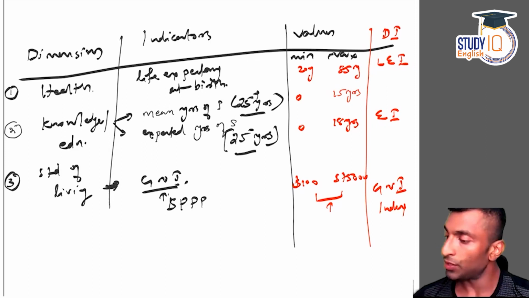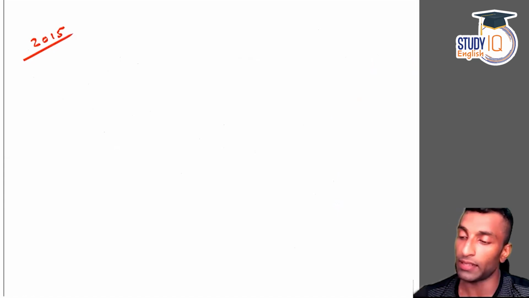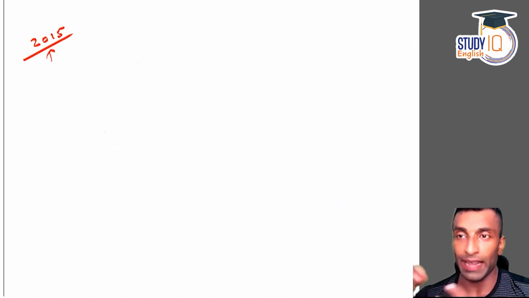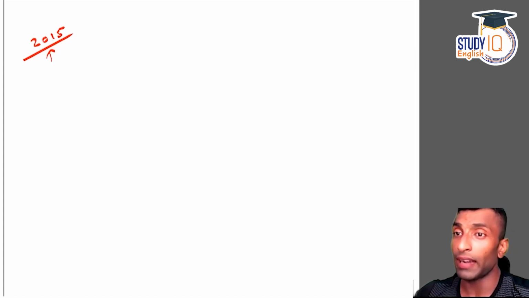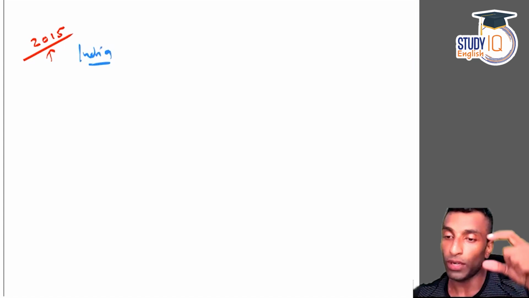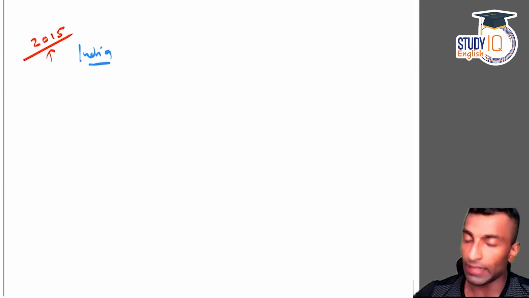Okay, so guys, for the calculation purpose, I'll take some examples from 2015 HDI values. I'm just taking these actual values so that I can explain how it has been calculated. I can randomly take certain values, but I've taken values from 2015 to demonstrate, and the current values you need to update. So 2015 values is what I'm taking, and I'm just looking for India. So let's try to understand the case of India. What is LEI? What is EI? What is GI? How was it calculated, and everything we will discuss.